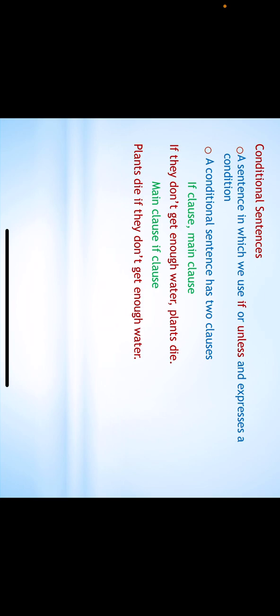So we can summarize that in conditional sentences, if we use the if clause in the beginning, then we put a comma at the end of the if clause and then we use the main clause. But on the other side, if we are using the main clause in the beginning, then there is no need to put a comma after the main clause.